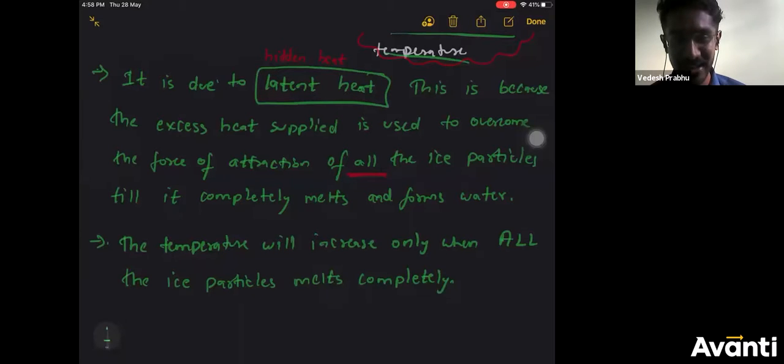If you understood this latent heat, just click on the S icon. I just want to know how many of you understood and how many of you did not.